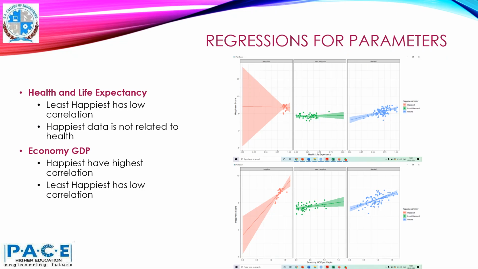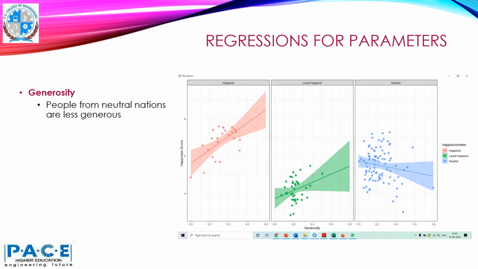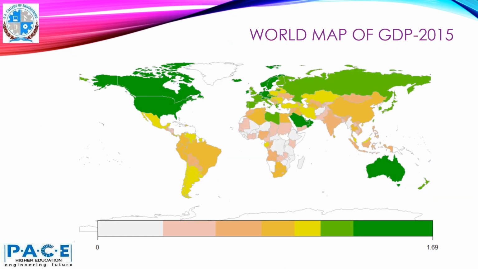Regressions for various parameters. So health and life expectancy. So the least happiest regions have the low correlation, and happiest data is not related to the health. Economy and GDP, happiest have the highest correlation, least happiest has a low correlation. Generosity, people from the neutral nations are less generous. Okay. Then on the world map, we see the GDP, right?